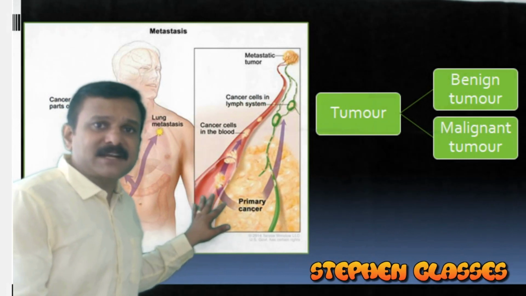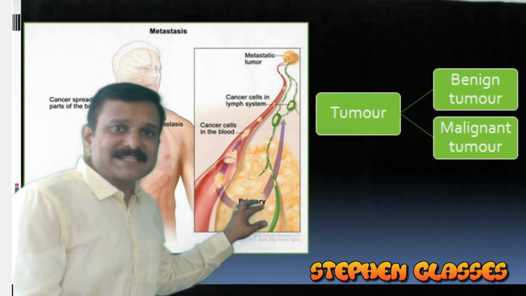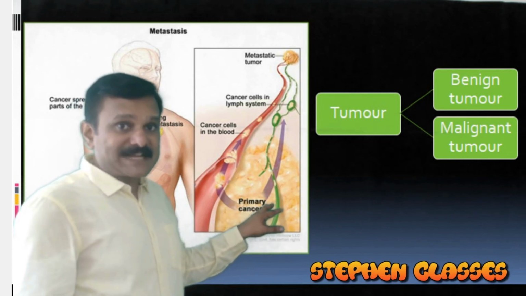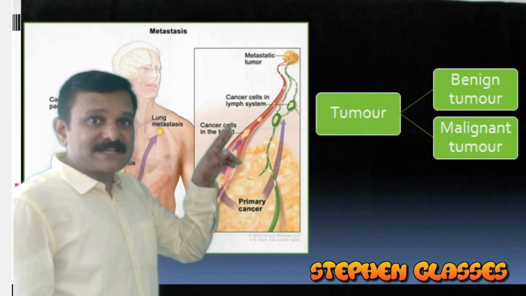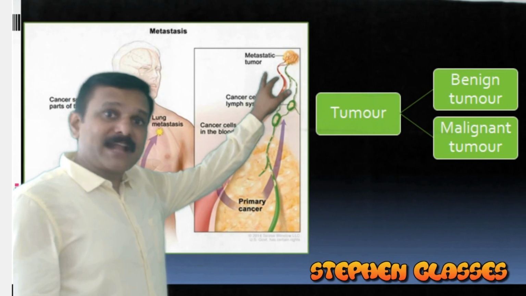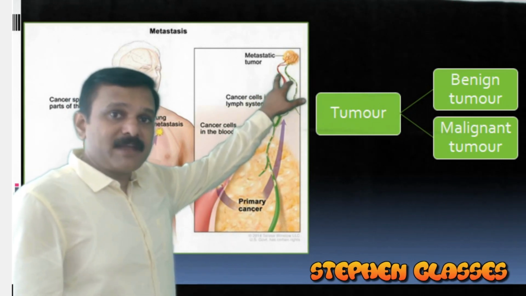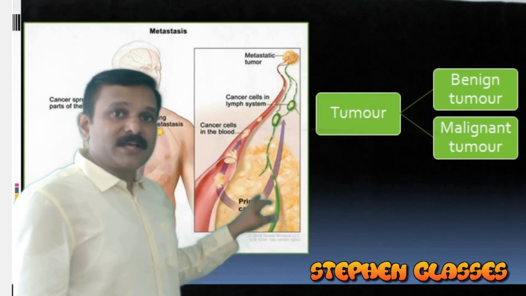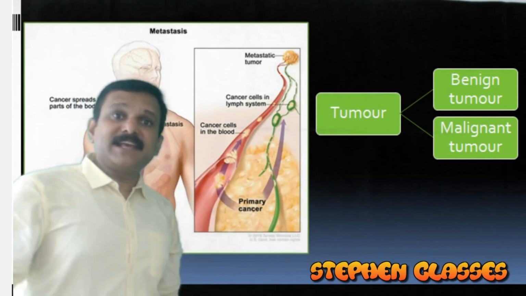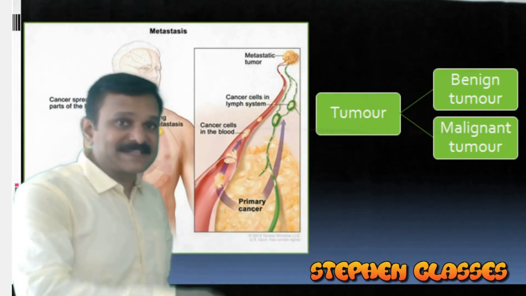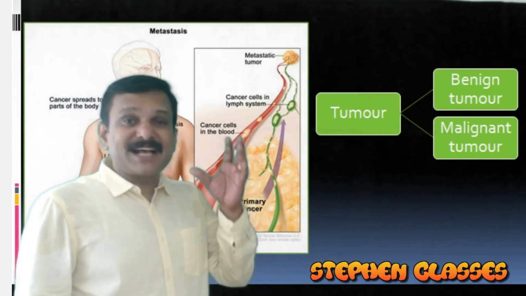From the primary tumor, some of the cancer cells get dislodged, move through the lymph vessels and blood vessels to reach another site, and there they get deposited and form a secondary tumor. So the cancerous cells spread in our body if it is showing malignancy. That is what is called a malignant tumor, and that property is called metastasis.